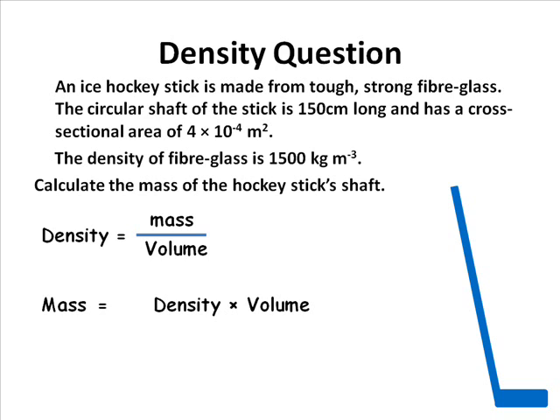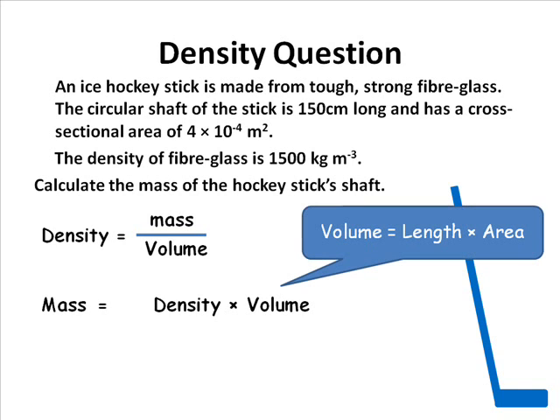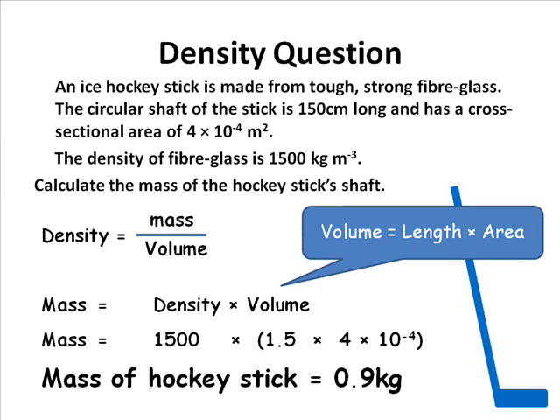Now, we know what the density of the material is. It tells us in the question, but we don't know what the volume is. To calculate the volume of the shaft, we need to do its length multiplied by its cross-sectional area. We've now got all of the numbers that we need to calculate the answer. So we substitute in the values. Mass equals 1,500, that's the density, times 1.5 times 4 times 10⁻⁴, giving an answer of 0.9 kilograms.